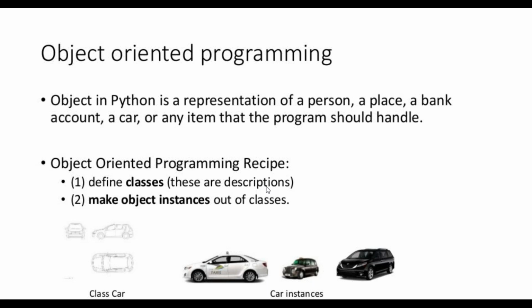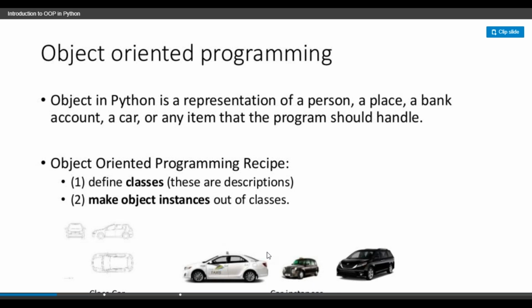That is called a description of your program. Then make object instances out of the class. For example, these are the cars available, which is showing. Okay, so these indicate